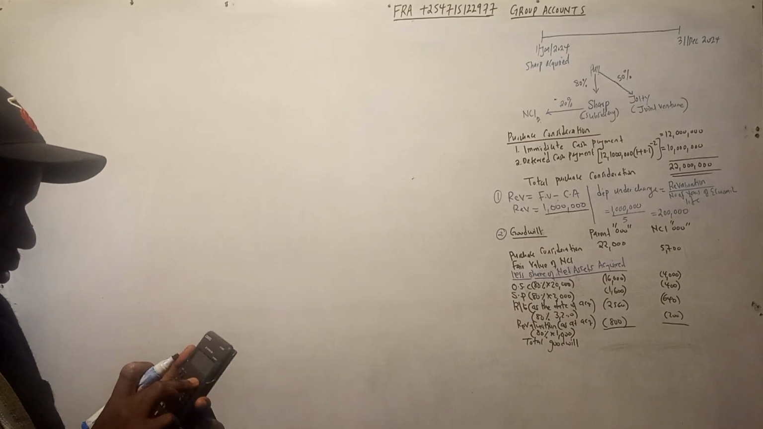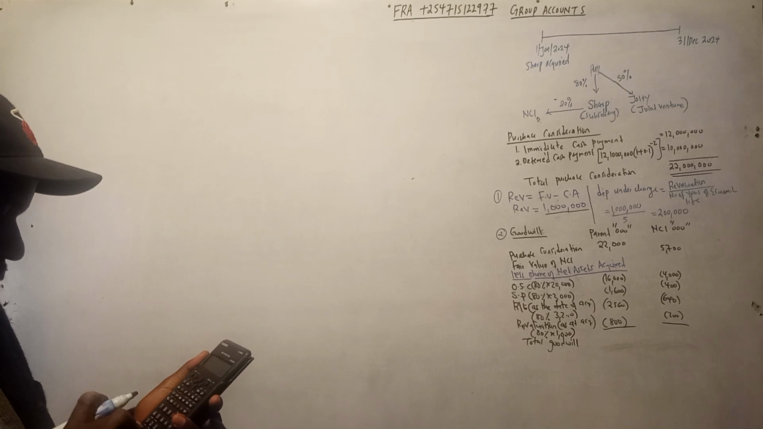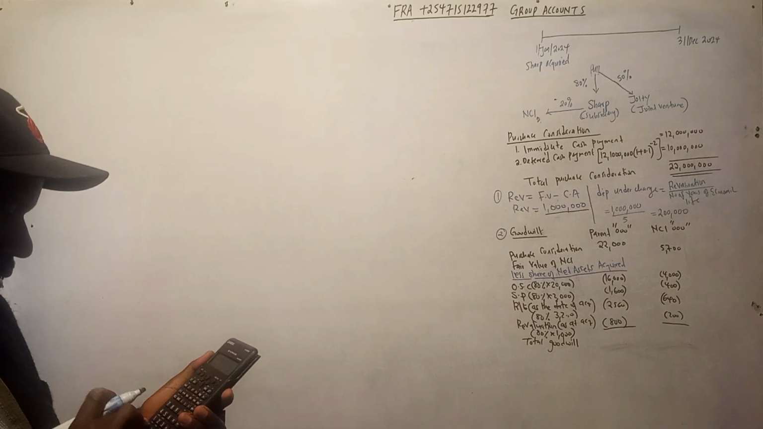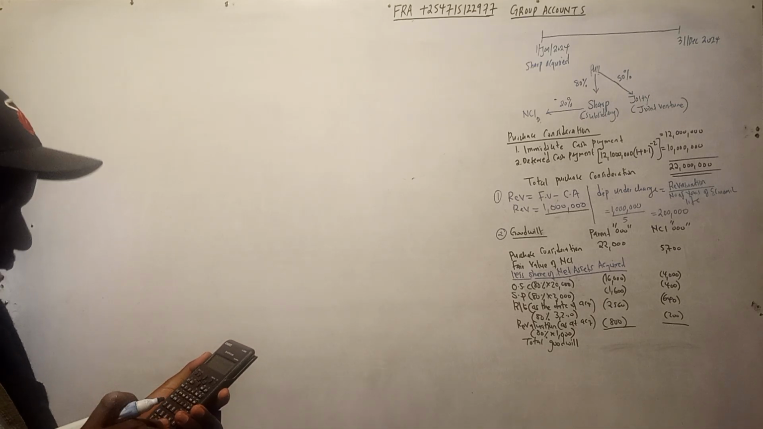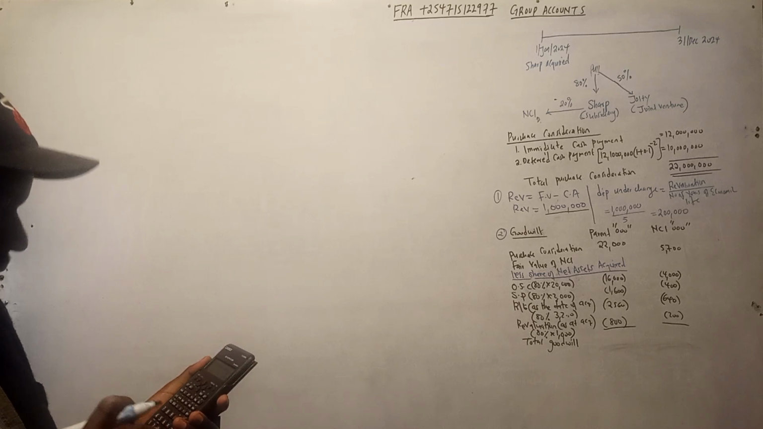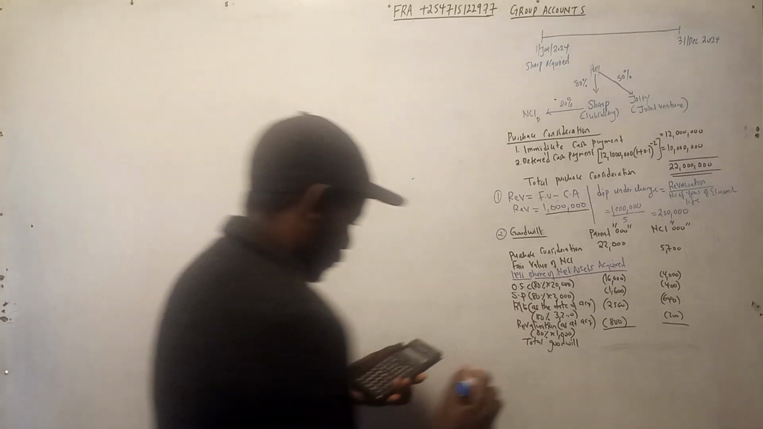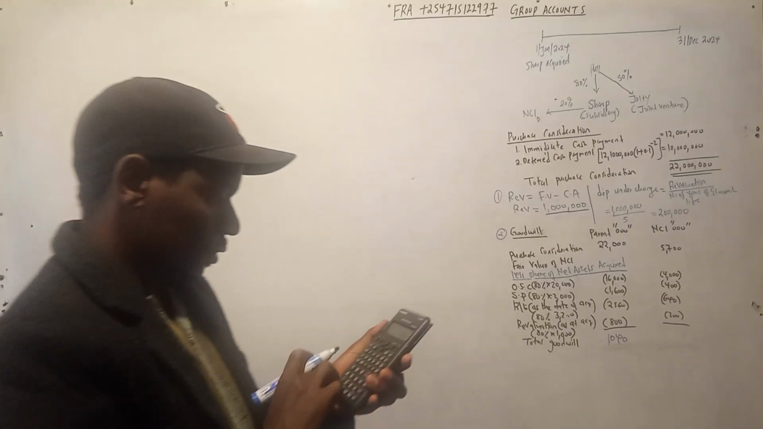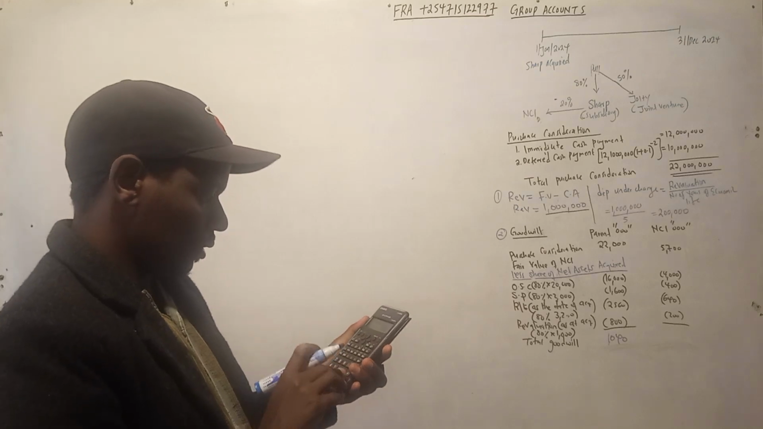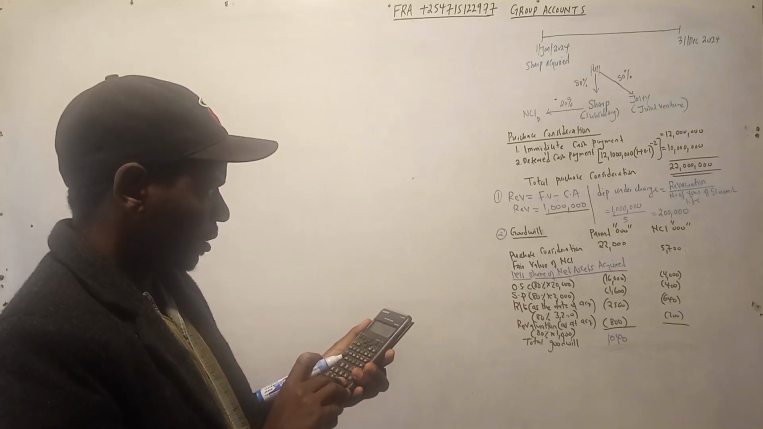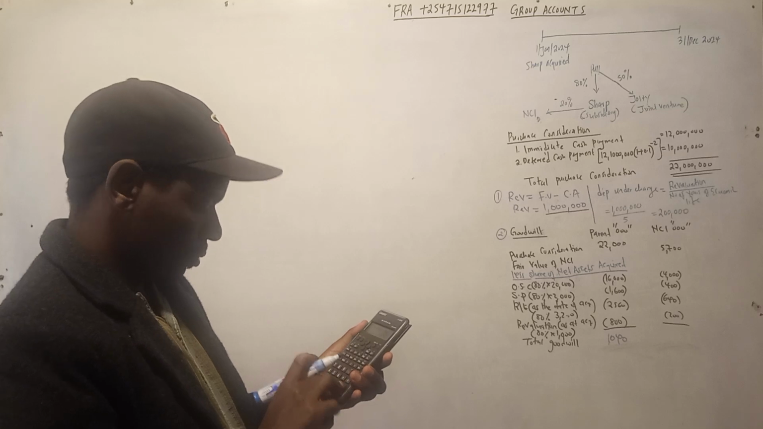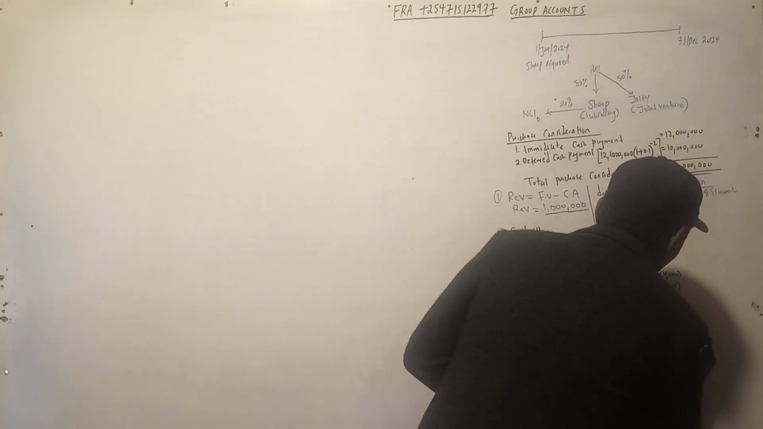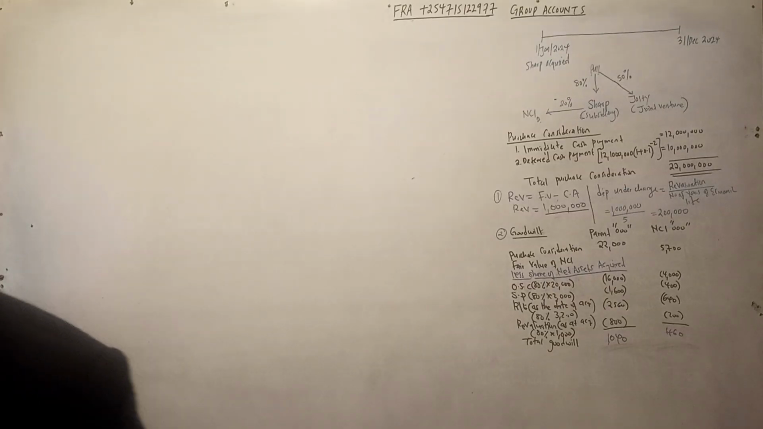So 22 million minus 1600 minus 2560 minus 800. This is 1040. Then you have 5700 minus 4000 minus 400 minus 640 minus 200. This is 460. 460, that one is correct.